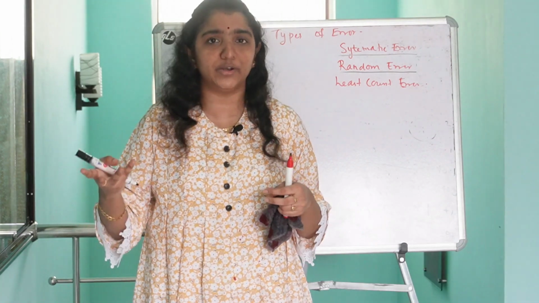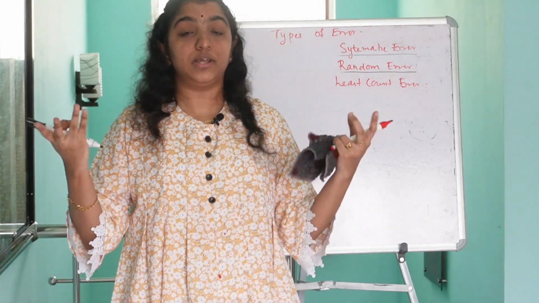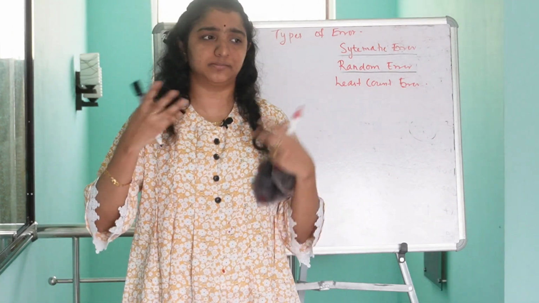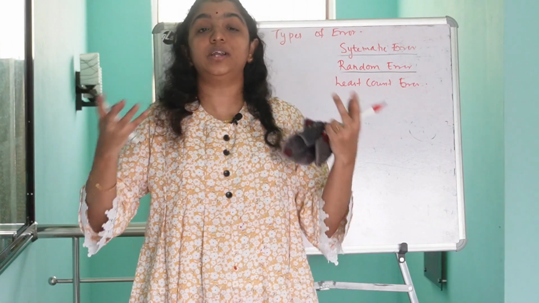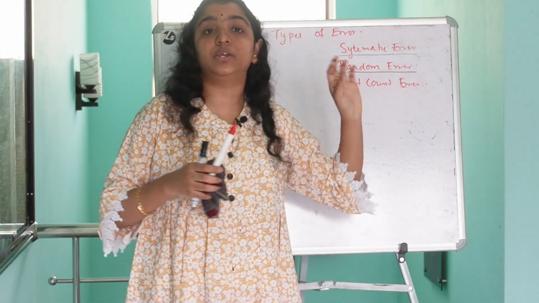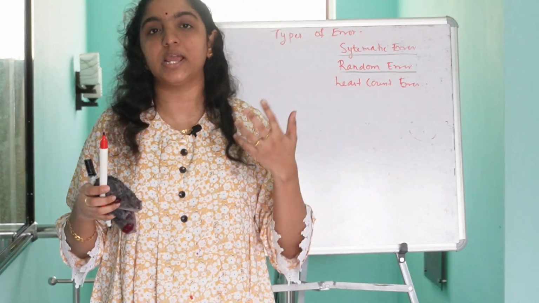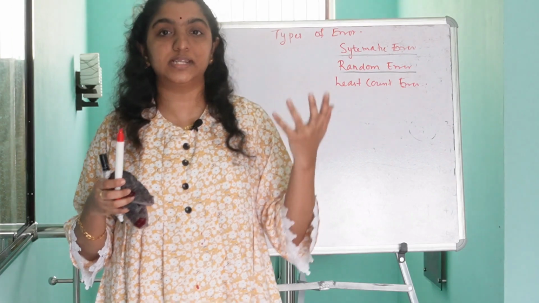We cannot avoid such situations. So random errors cannot be avoided, but systematic errors can be avoided to an extent. Is it clear, guys?